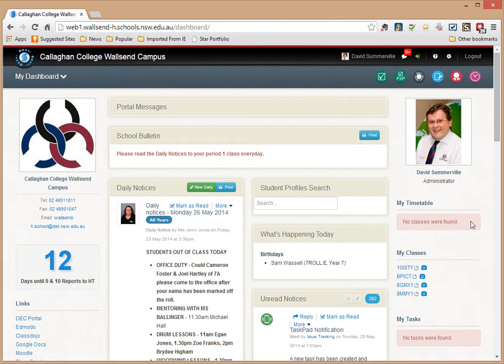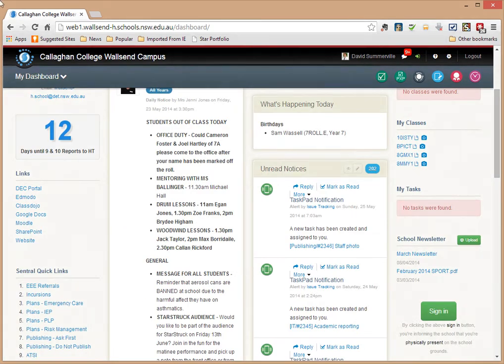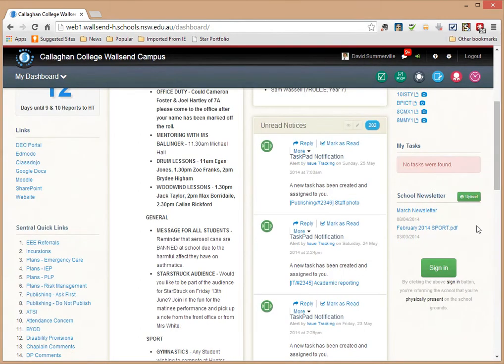If I click down here, I can see any tasks. This is just the way I've got it here at Wallsend. My tasks, if there's any tasks that I've actually put in myself, they would be there. I have none at the moment. School newsletter is uploaded there. Must be time for a new one for us. And that will open up and show you the newsletter. Those newsletters also go to the parent portal.